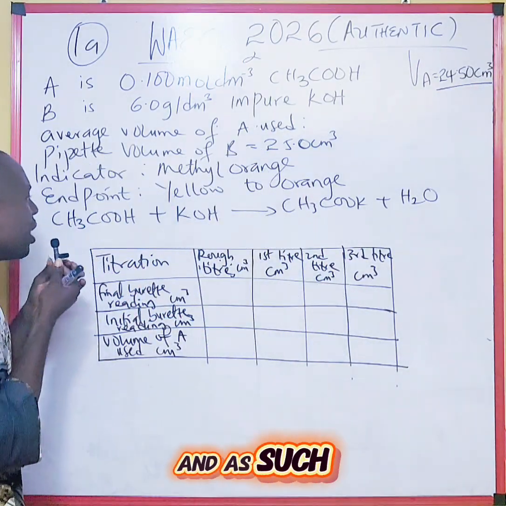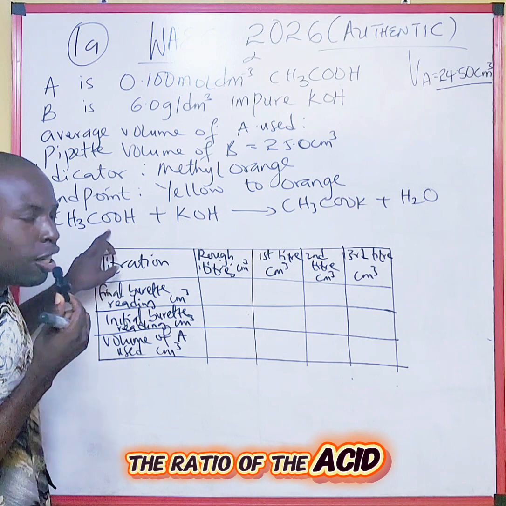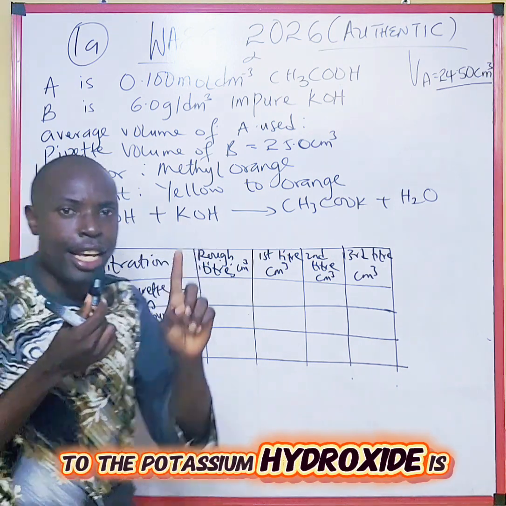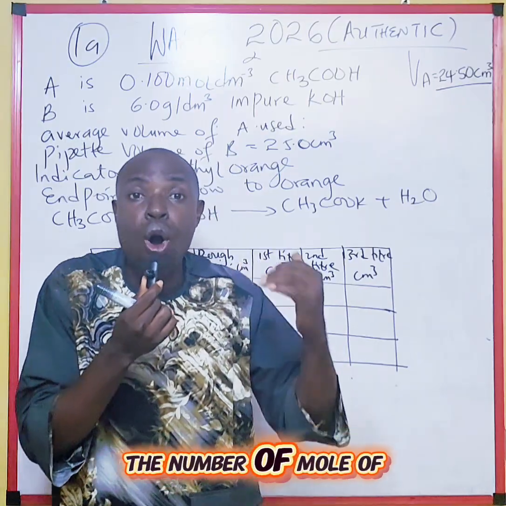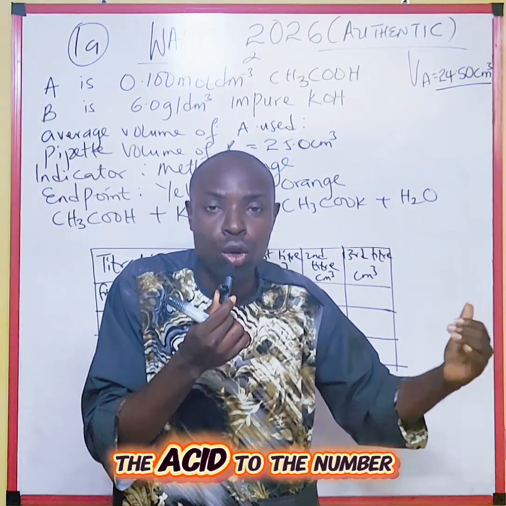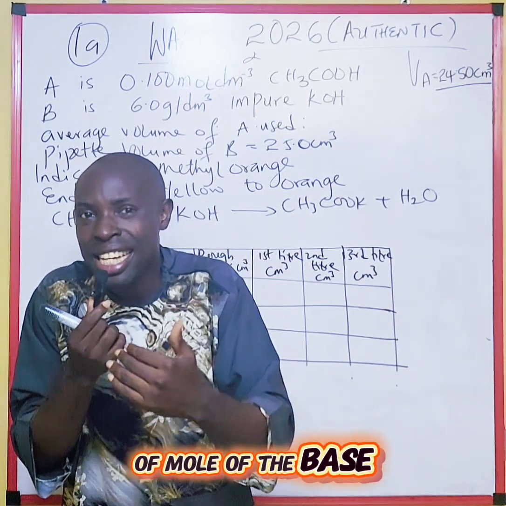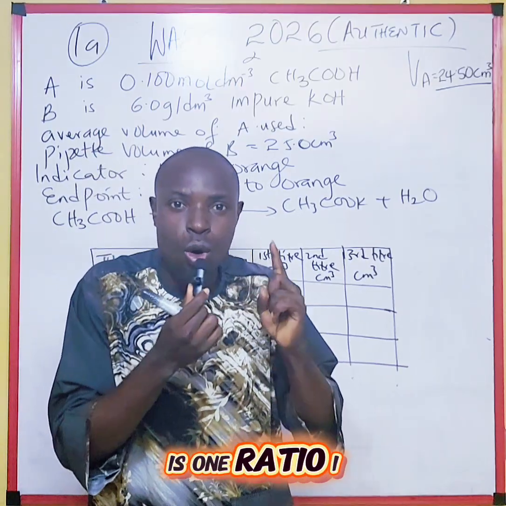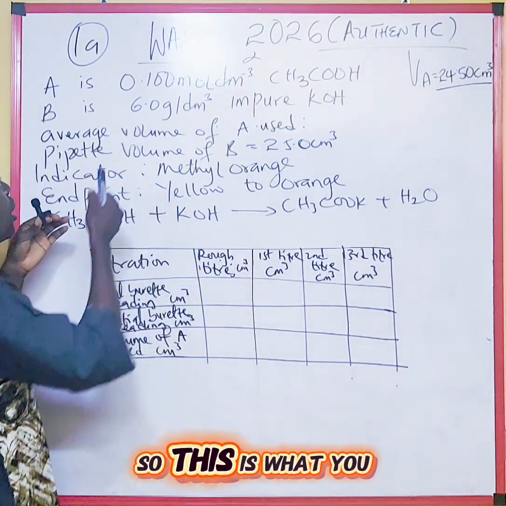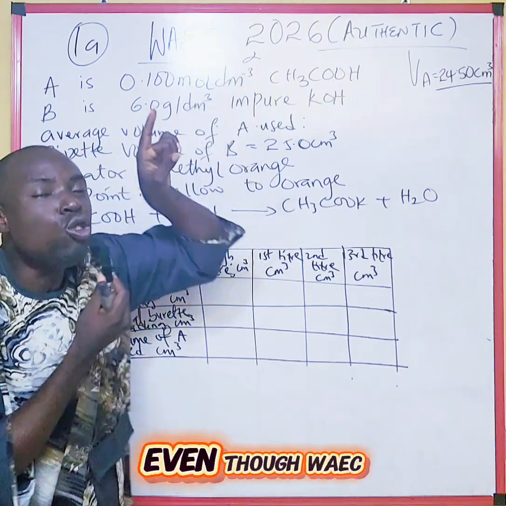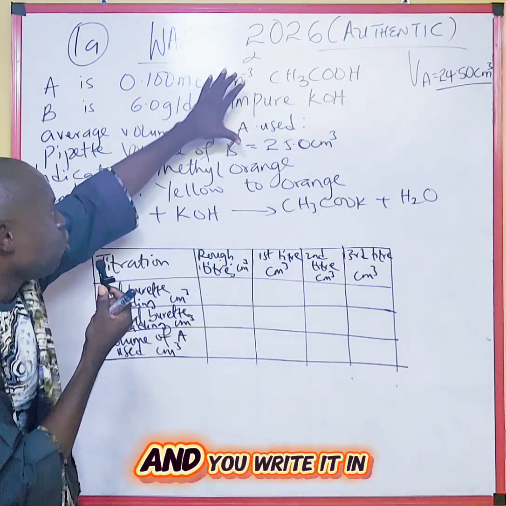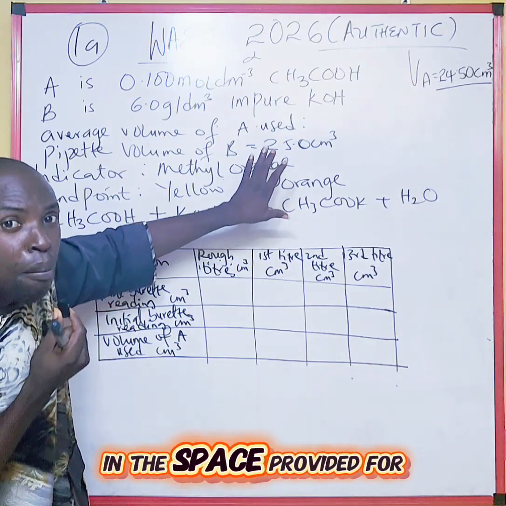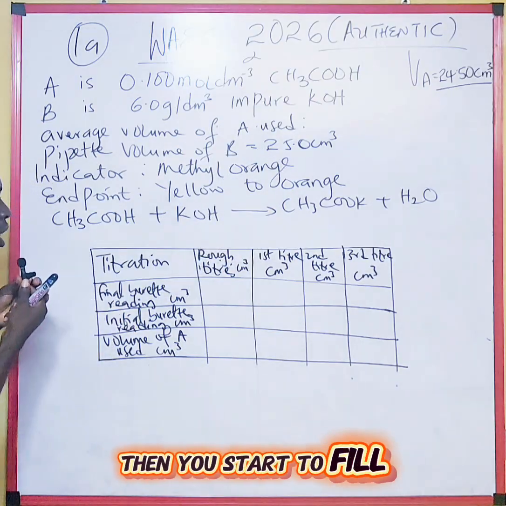And as such, the ratio of the acid to the potassium hydroxide is 1:1, so that the number of moles of the acid to the number of moles of the base is 1:1. So this is what you bring out and put, even though WAEC has already given you the question, but you write it in the space provided for you.